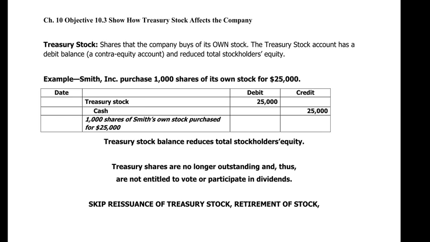So what is treasury stock? It's shares of its own stock that it's repurchased. So whenever a company buys its own stock, those shares are put in the treasury stock account. The treasury stock account is a stockholders' equity account with a debit balance. And we know that debits in stockholders' equity reduce total stockholders' equity because total stockholders' equity is increased with credits.